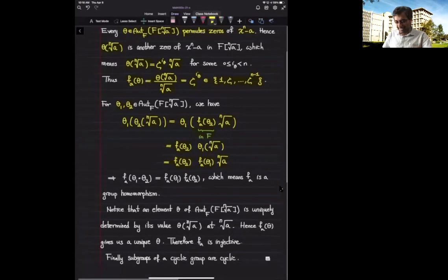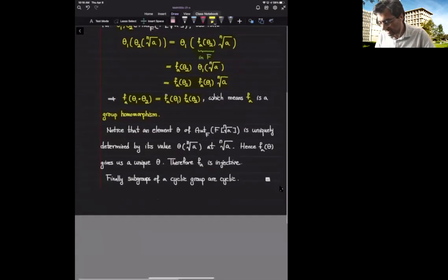So altogether we get, you see, this is my new scalar. This is going to be f sub a of the composite of theta 1 and theta 2 then. So f sub a of the composite is the product of f sub a of theta 1 and f sub a of theta 2, which means f sub a is a group homomorphism. Okay, so far we showed that f sub a is a well-defined group homomorphism. The last thing that we need to check is that f sub a is injective.